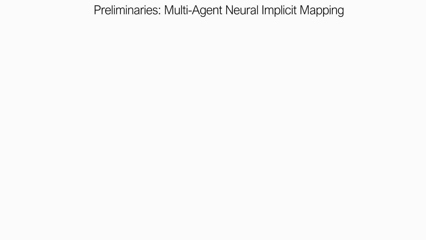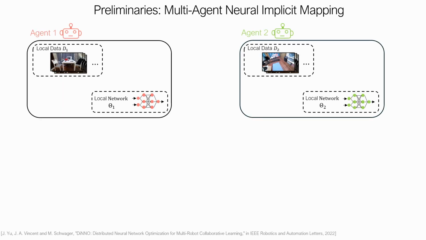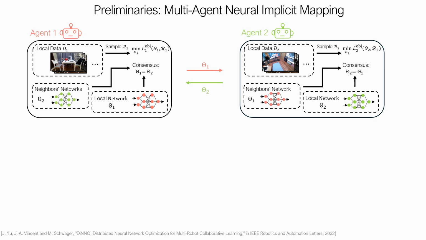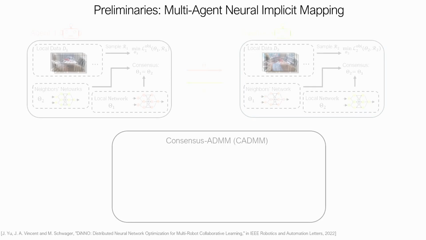So, how does multi-agent neural implicit mapping work? Let's say we have two robots, each using its camera to capture a local dataset and use that data to train a neural implicit map. For multi-agent mapping, they also share their neural network parameters with their neighbors and try to achieve a consensus, in the sense that both neural implicit maps will eventually converge to the same map that represents the entire scene.